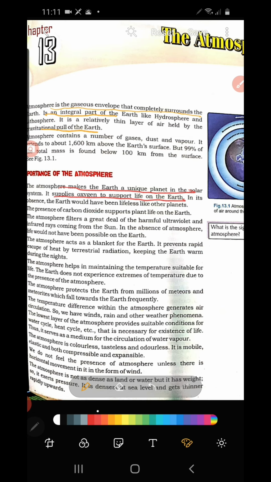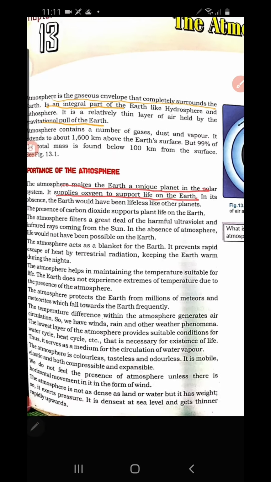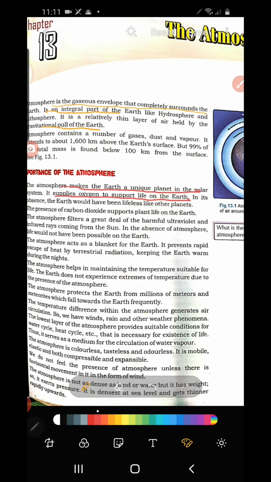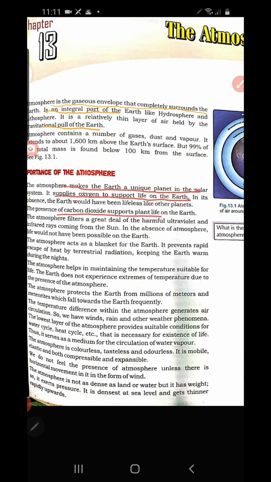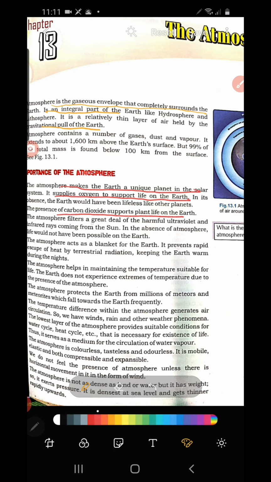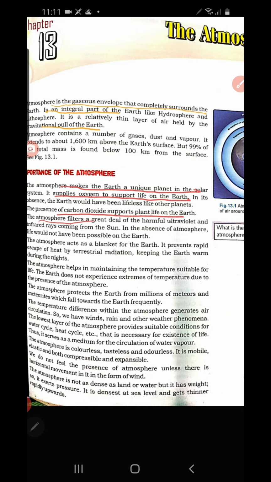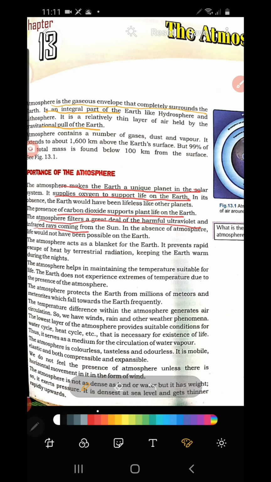Then oxygen is also essential for combustion. Combustion means burning any object in the atmosphere. Oxygen is very essential. Then another important gas is carbon dioxide. Carbon dioxide also supports plant life. For photosynthesis, carbon dioxide is very essential. Without plants, no life can exist on earth. Then the atmosphere also filters all the harmful ultraviolet and infrared rays. How? Because there is an ozone layer in the atmosphere.